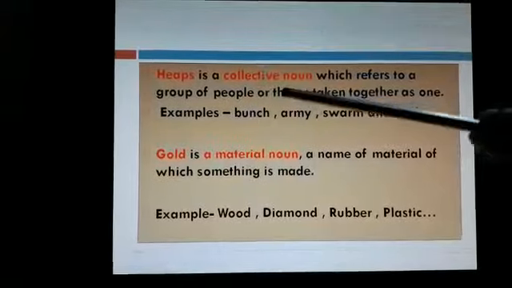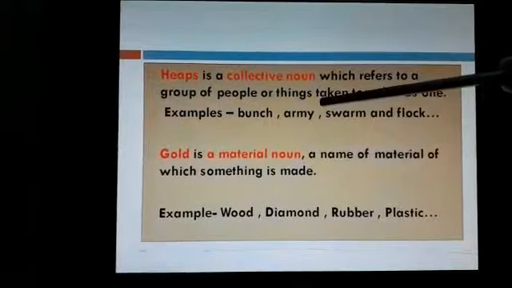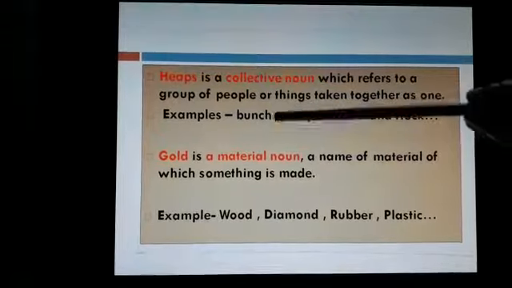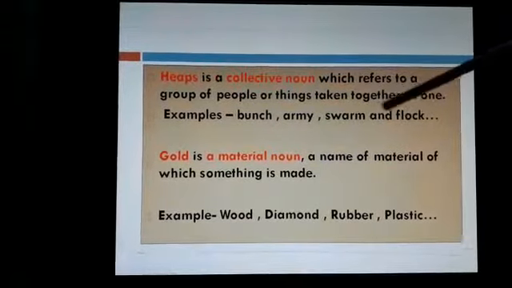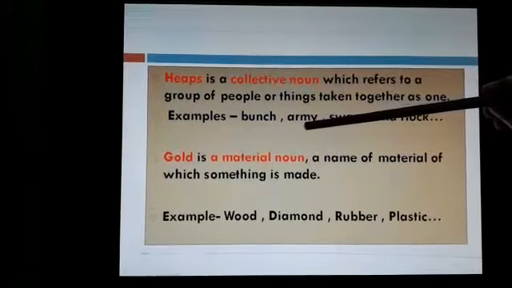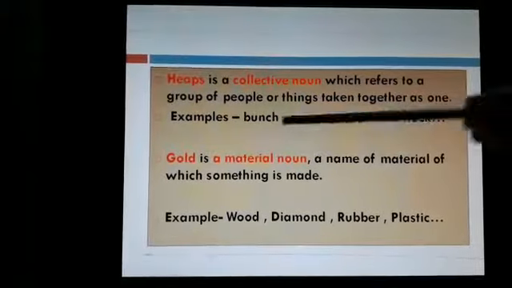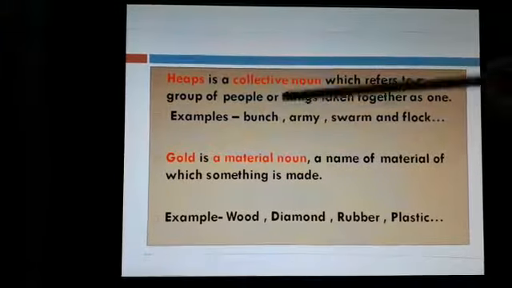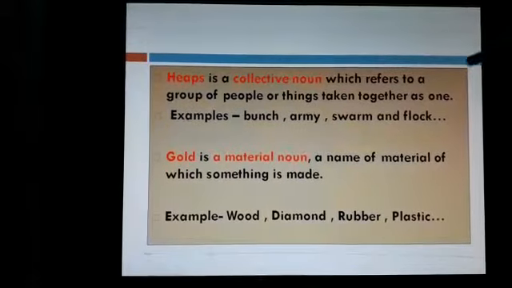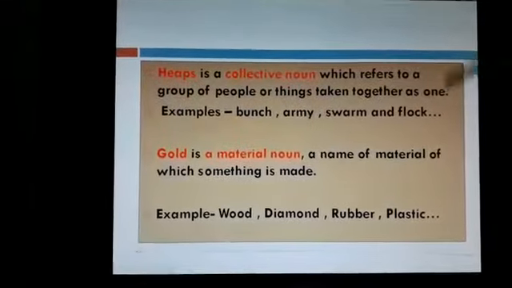From the same paragraph, heaps is a collective noun which refers to a group of people or things taken together as one. Now examples: bunch, army, swarm and flock. Now what is this collective noun? Collective noun is only one word. For example, army. Army is a group of people together, they are called army. Bunch, a group of fruits, bananas together is called one bunch. So collective noun stands for things taken together as one. So that is called collective noun. So examples are bunch, army, swarm, flock, etc.